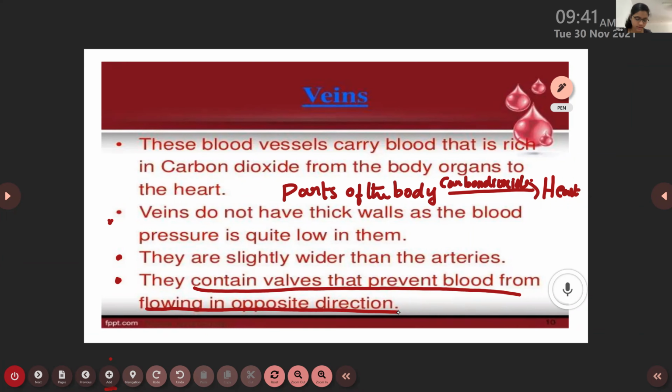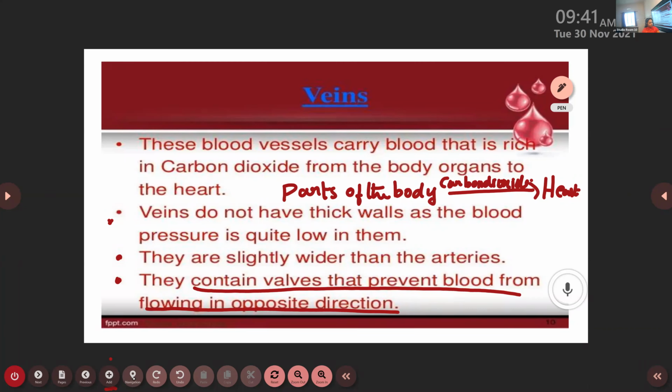Okay, Ihan. Any one characteristics of vein? Ma'am, veins do not have thick walls as the blood pressure is quite low in them. Because blood pressure is quite low there. And what about its size? Is it narrow or wider? Aradhya. Wider. Whenever we compare with that of the arteries, the veins are wider in their size.